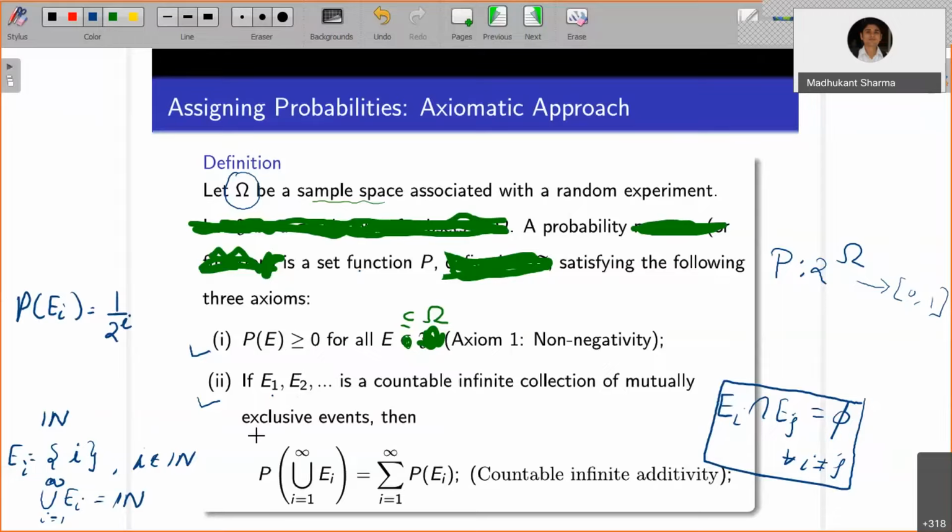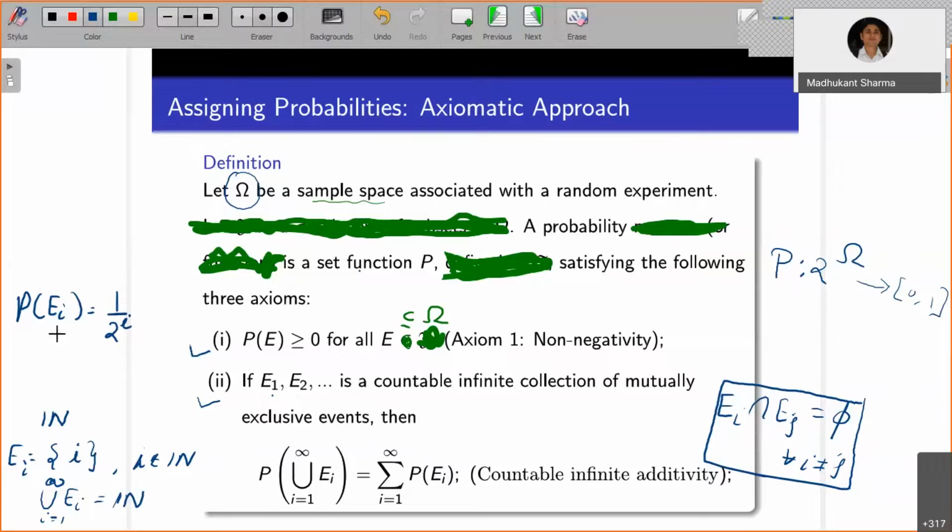You can see this infinite series, the summation of 1 by 2 to the power i, is a geometric series with common ratio half and first term half, and that sums up to 1. That you can prove. This is why I have taken 1 by 2 to the power i, because I know that these E_i are mutually exclusive and exhaustive.